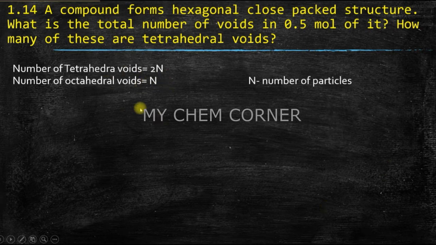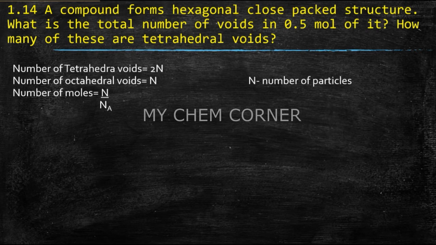Now what is n? n is nothing but the number of particles. So first we'll find out what n is. The number of moles is nothing but the number of particles divided by Avogadro's number. This we have all learnt in the mole concept also.